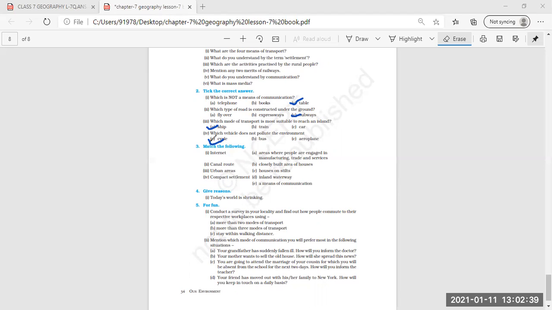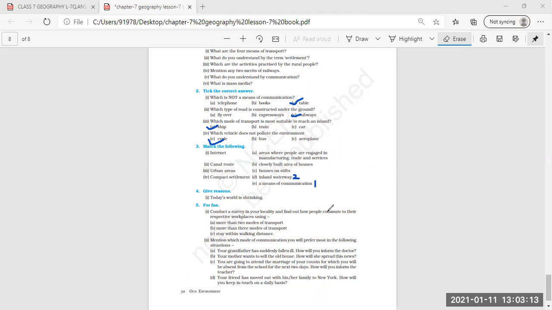Then match the column. Internet will be connected as a means of communication to E. Internet, a means of communication. Put number one here. Second, canal routes. Canal routes are inland waterways, D. This will be number two, inland waterways.